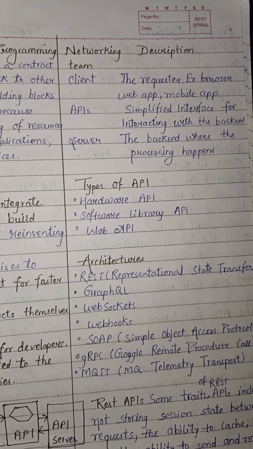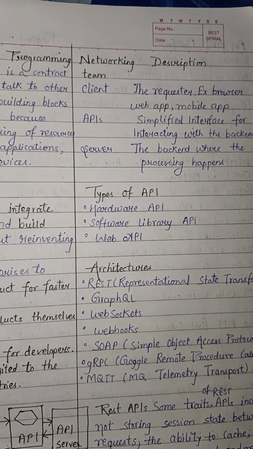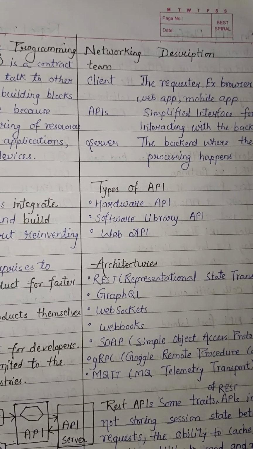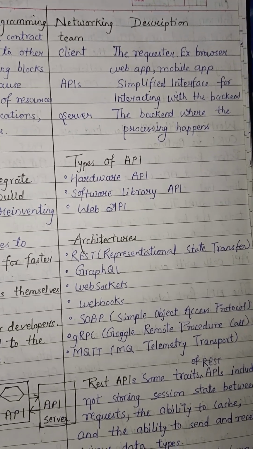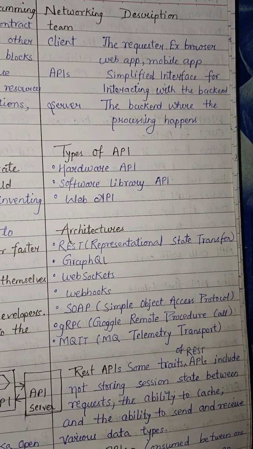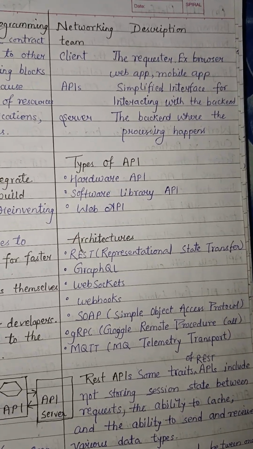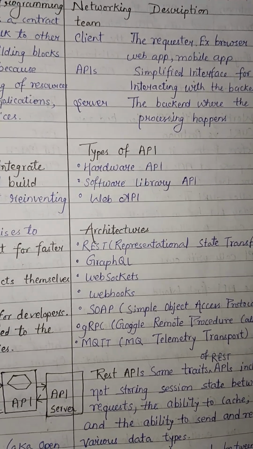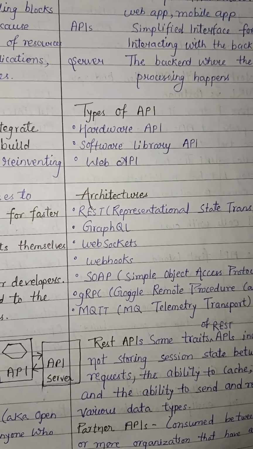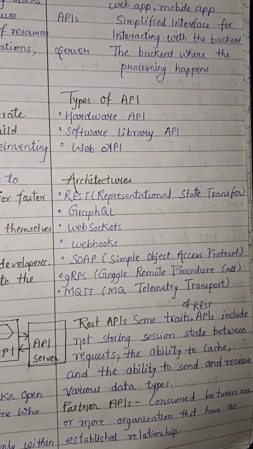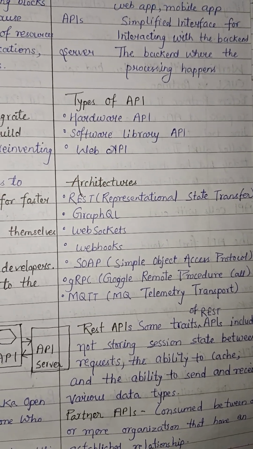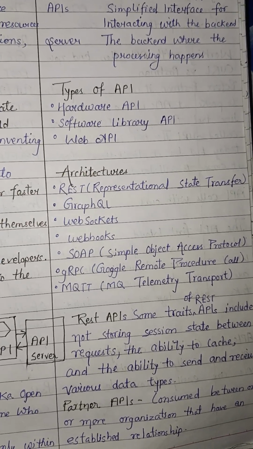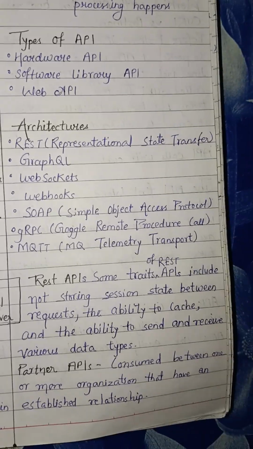Types of APIs: there are three types of APIs: hardware APIs, software library APIs, and web APIs. Architectures: REST, Representational State Transfer. GraphQL, WebSocket, Webhook, SOAP, Simple Object Access Protocol, gRPC, Google Remote Procedure Call, MQTT, MQ Telemetry Transport.